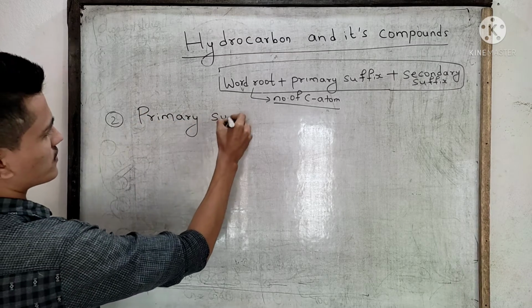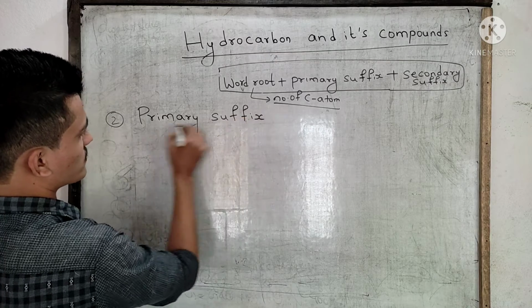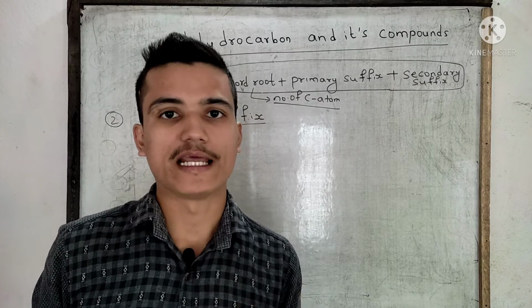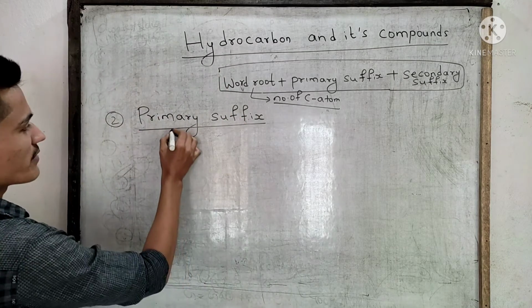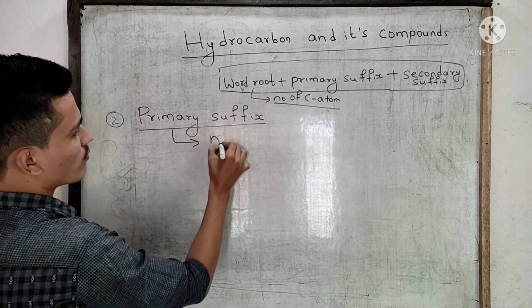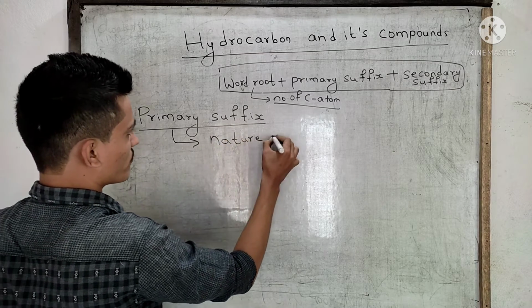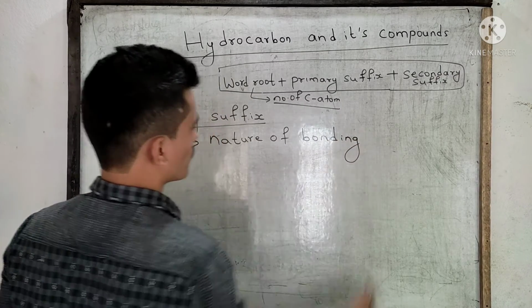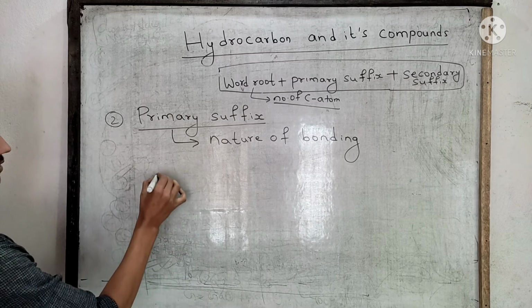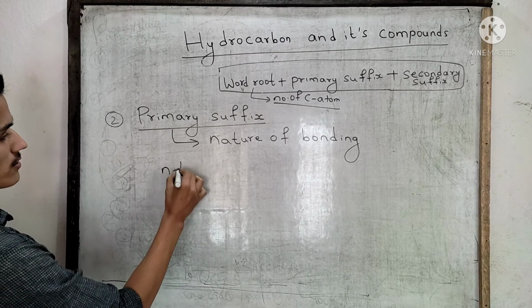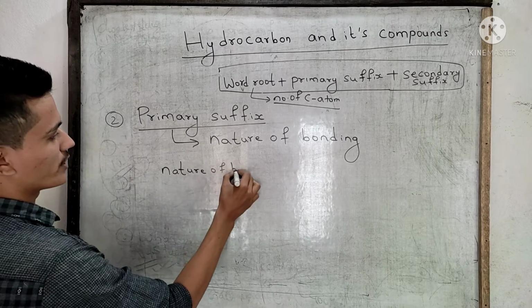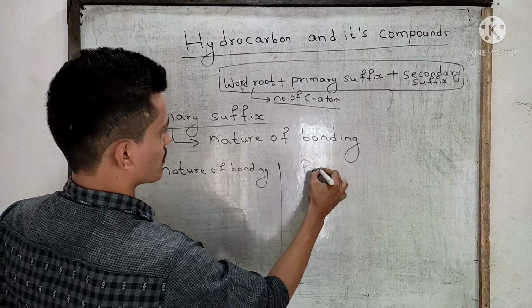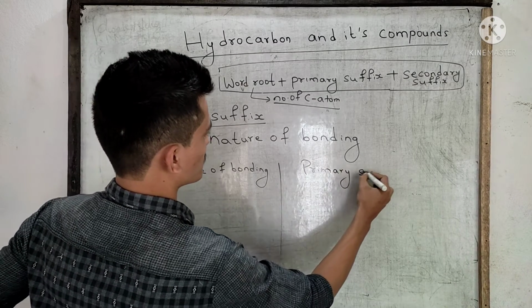Second, primary suffix. What does this primary suffix mean? Primary suffix means the nature of bonding. It means the nature of bonding.